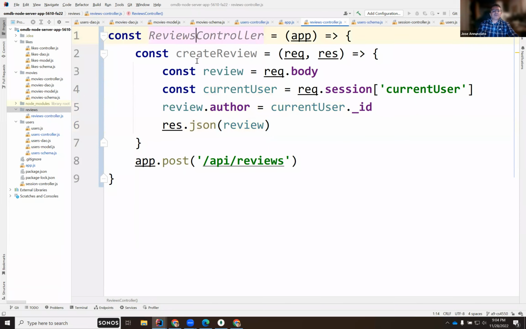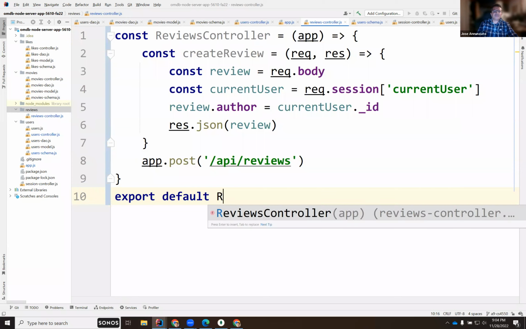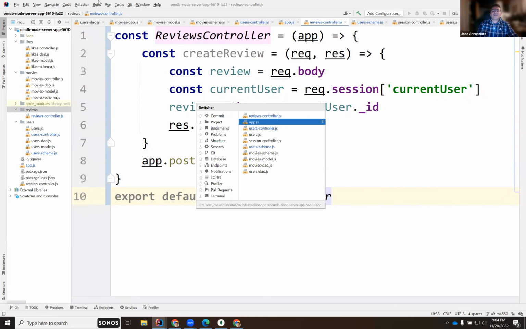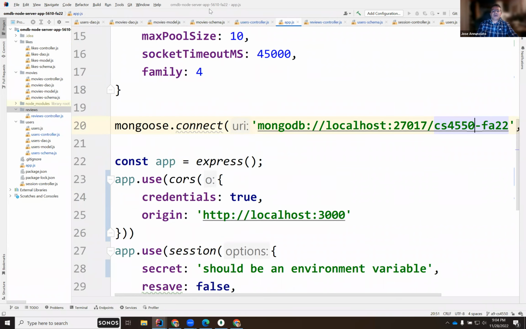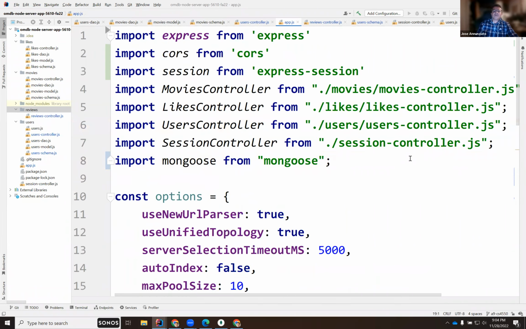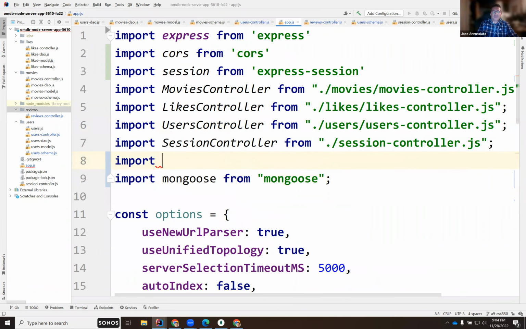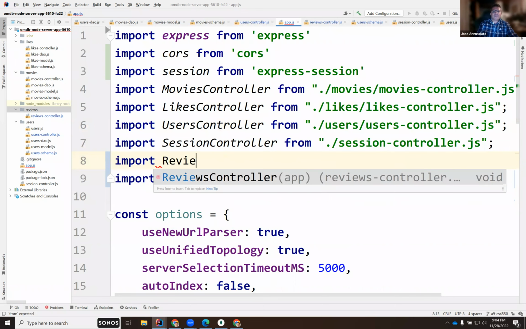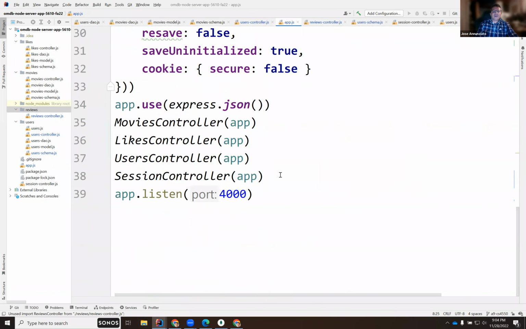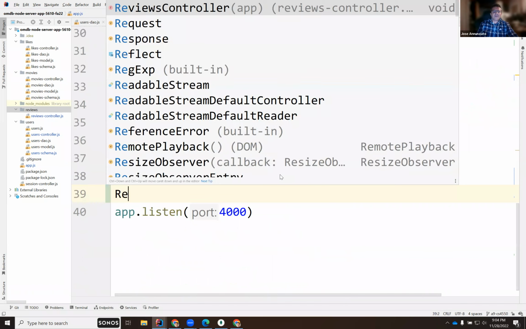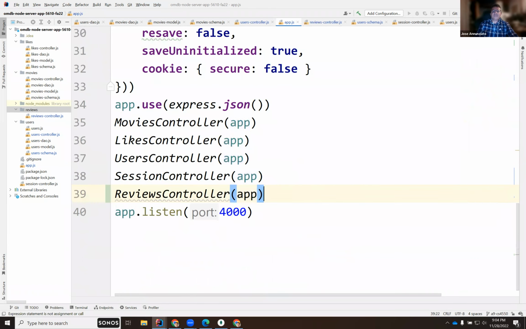Okay, so I have the controller. I'm going to export it. So I guess I can export that here. So export default reviewsController. So in the app.js, I'm going to import that. So import reviewsController. There we go. And down below, I'm just going to pass it the app, reviewsController(app). Okay. All right.